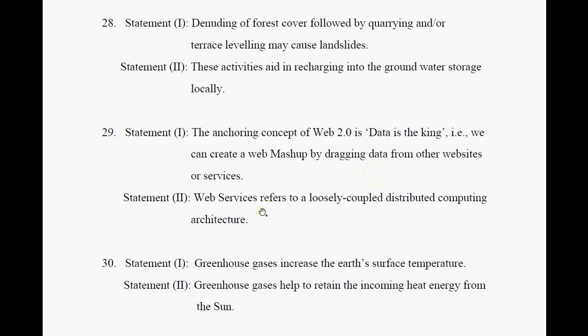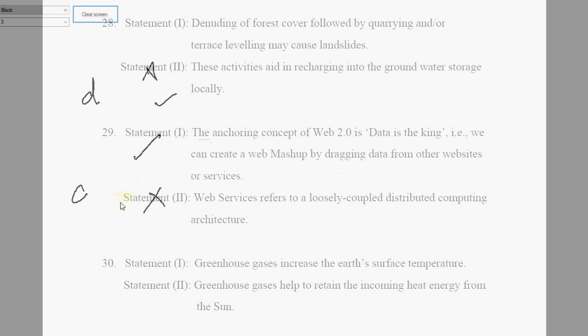And so here choice 2 is also correct, and choice 1 is also correct. But is choice 2 a correct explanation of choice 1? I think yes. With Web 2.0 we can create web mashups, because this happens only because of loosely coupled, distributed computing. Yes, I think this choice here is choice A. Both are correct, so it is choice A.